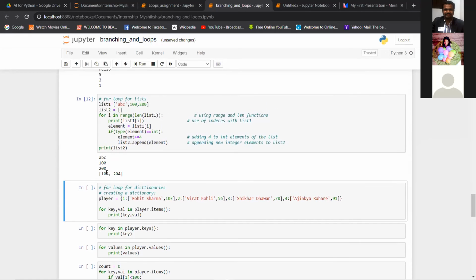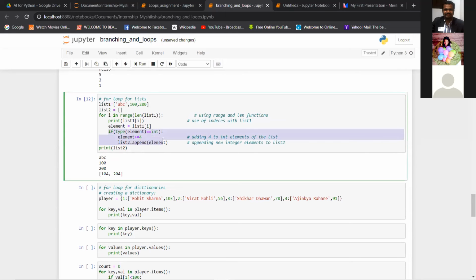Right, so don't get confused by this. This is the actual output. What happened here is this condition was true for only two elements, that is 100 and 200, because only their type is int.